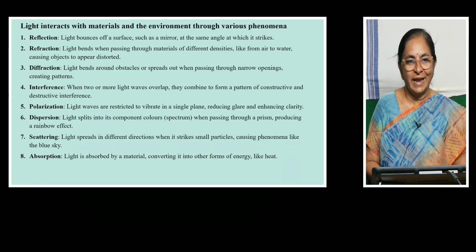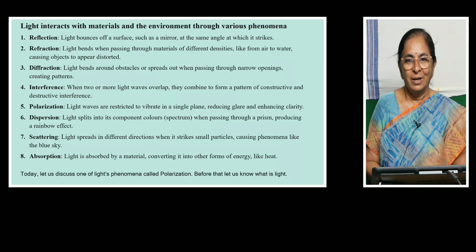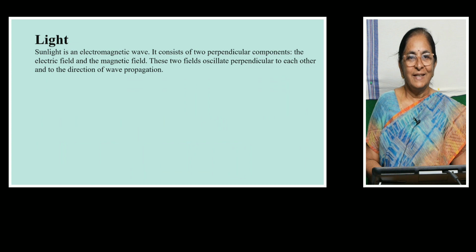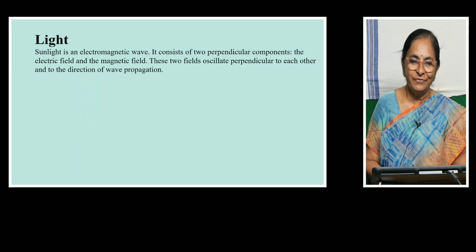Among all these 8 phenomena, today let me discuss one of light's phenomena called polarization. Before that, let us know what is light. Light is an electromagnetic wave. It consists of two perpendicular components, the electric field and the magnetic field. These two fields oscillate perpendicular to each other and to the direction of wave propagation.